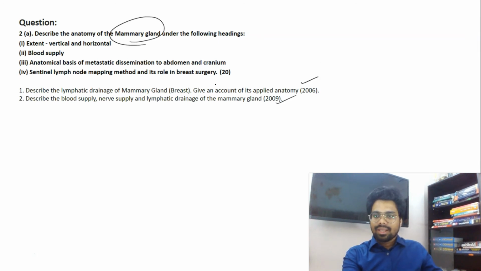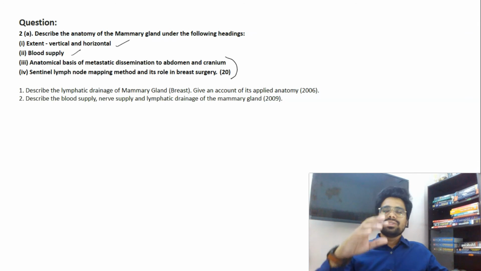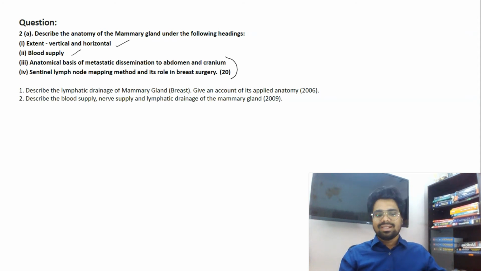and 19. Okay, they went again with a clinical touch to it, like describe the anatomy of mammary gland, extent vertical, horizontal, what is the blood supply, and instead of asking lymphatic surgery, see, when you think about mammary gland as an important topic for surgeons, what is the most important thing? They do sentinel lymph node biopsy to check for lymph node metastasis, because the single most important predictor of the mortality, the prognosis in a case of breast cancer is lymph node metastasis.